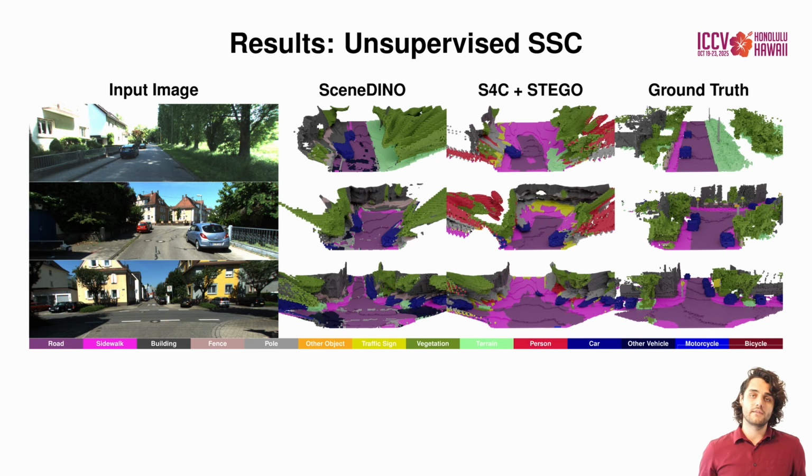Here, we qualitatively compare SceneDINO's SSC predictions to an unsupervised baseline, namely S4C and STEGO. SceneDINO better captures the semantics of the scene, especially for distant regions. SceneDINO provides more accurate segmentations.